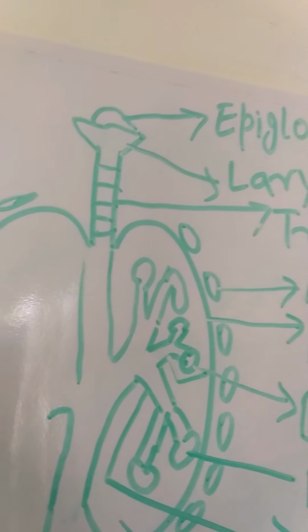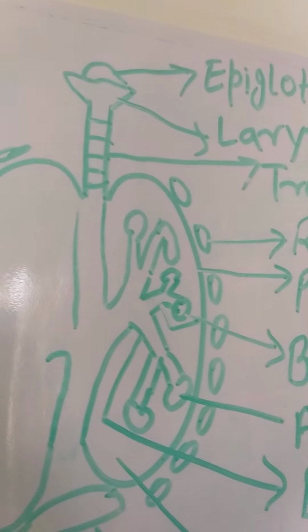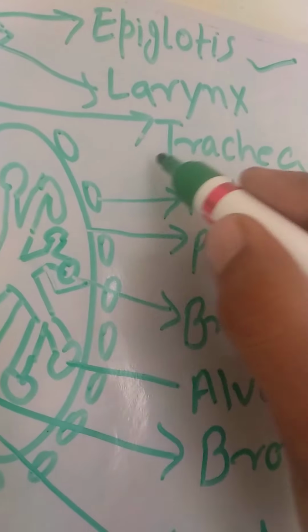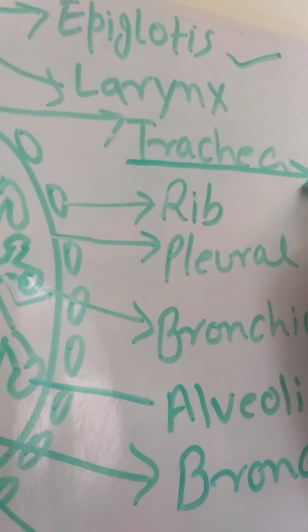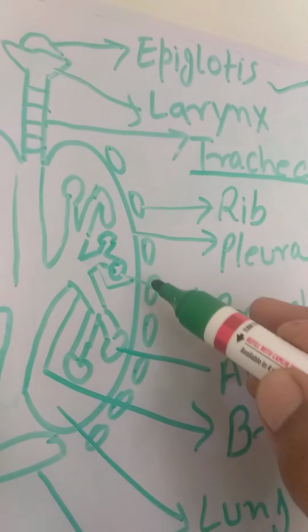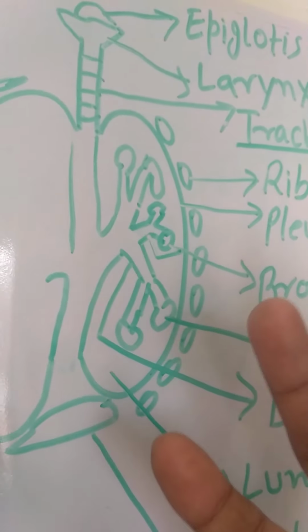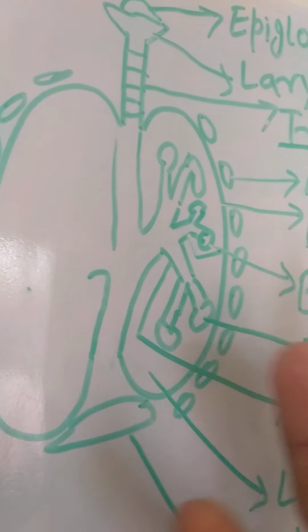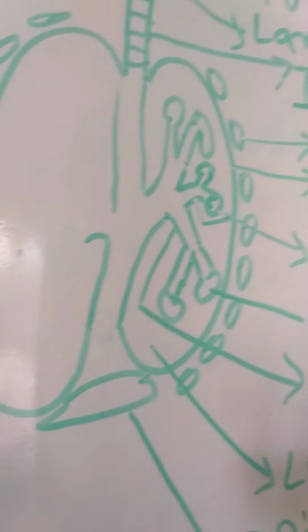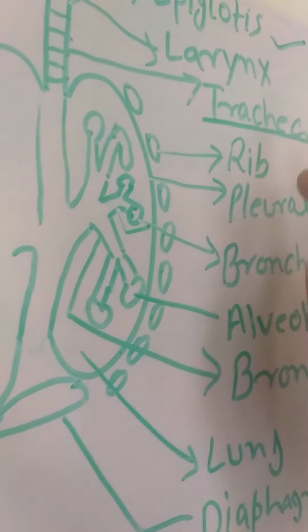See here, it is called the epiglottis, upper region. Suppose in CBSE board it will be given as A, so you have to find out it is the trachea, okay. Trachea is important. After the trachea, these are the ribs, okay. These ribs help in movement and protection of the lungs. When we are taking oxygen and releasing CO2, at that time of contraction and relaxation, these ribs help, okay.